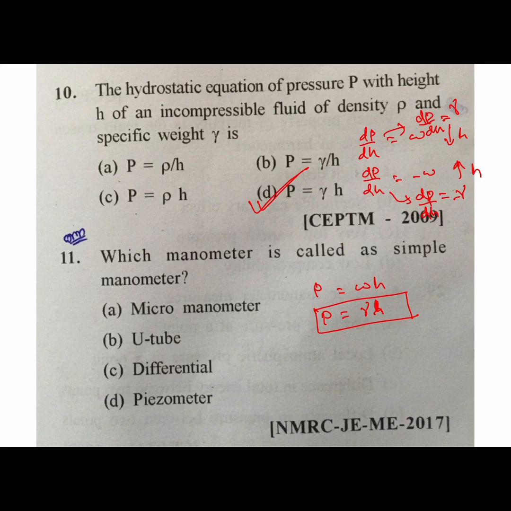The next question, which manometer is called a simple manometer? Micro manometer, U-tube manometer, differential manometer, piezometer. Yes, piezometer is called a simple manometer, suitable for small and positive pressure. That one also is important: piezometer is suitable for small and positive pressure.